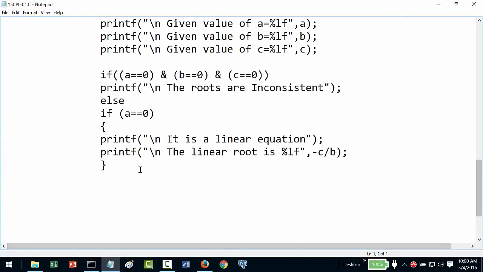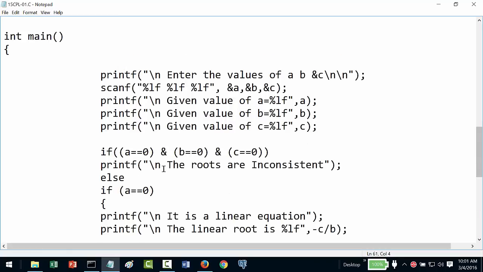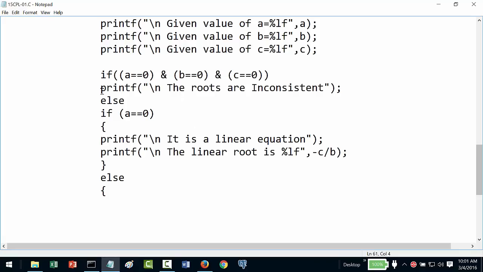Now else, here what happens is, if you really want to verify once again about this condition, see, in the first case all the three are 0, so it's inconsistent. In this case only A is 0, that's why it's a linear equation.